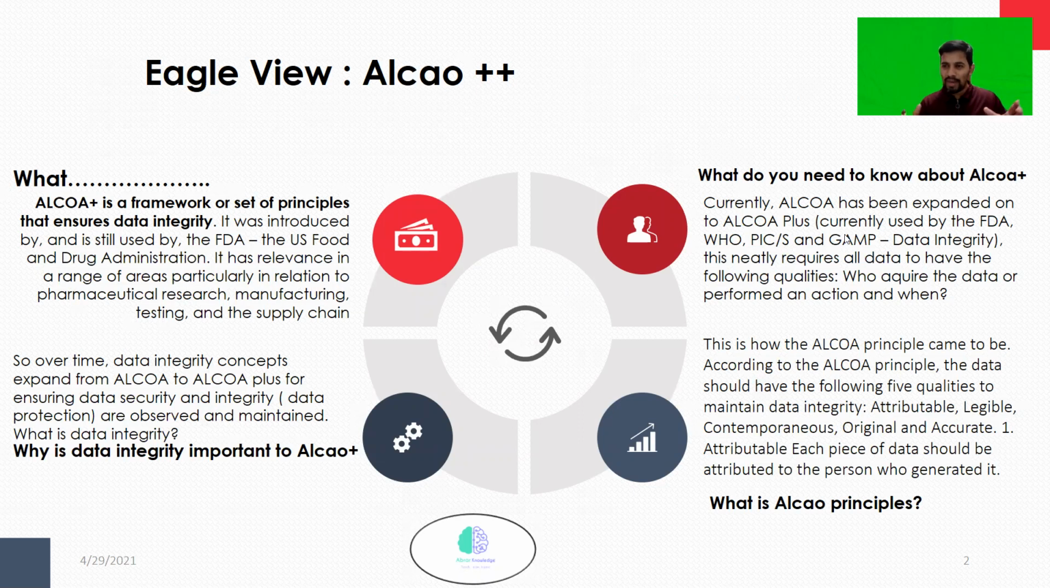What do you need to know about ALCOA Plus? Currently, ALCOA has been expanded, as we said before, to ALCOA Plus. It requires all data to have the following qualities, and we'll see what those qualities are. What is the ALCOA principle? This is how the ALCOA principle came to be. According to the ALCOA principle, the data should have a minimum of five qualities: attributable, legible, contemporaneous, original, and accurate. Each one has a subset, which we will talk about.